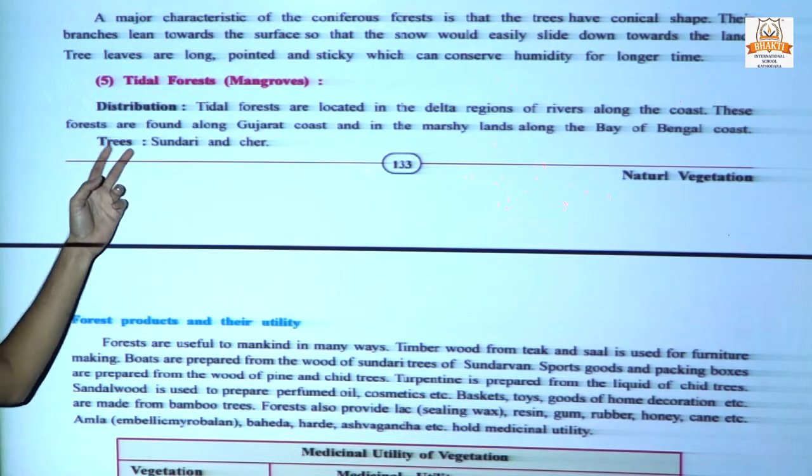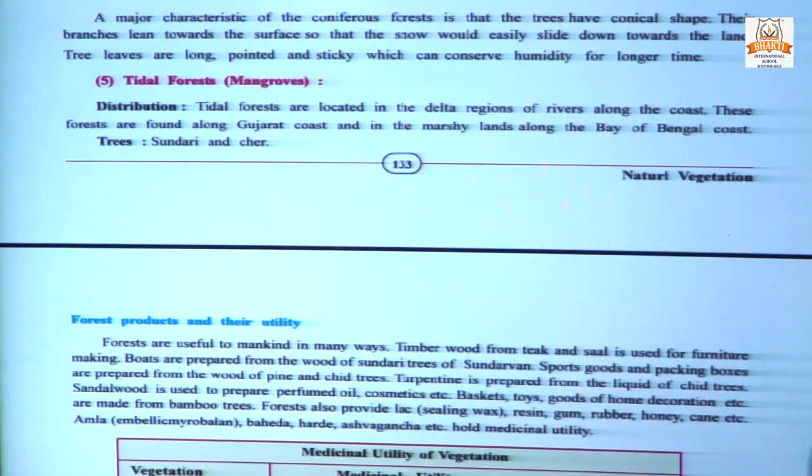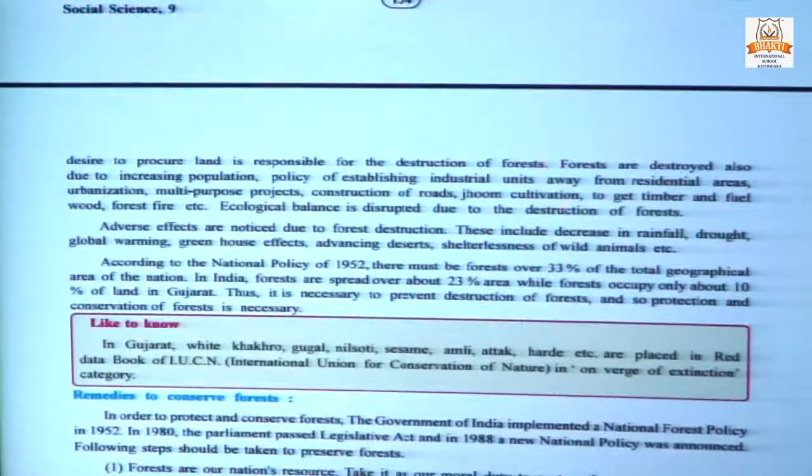Trees found here are Sundri and Che. The Sundri tree is used to make ships because of its high strength.